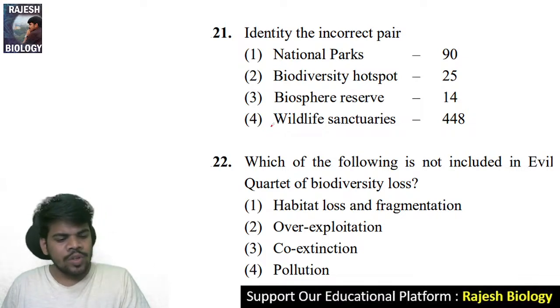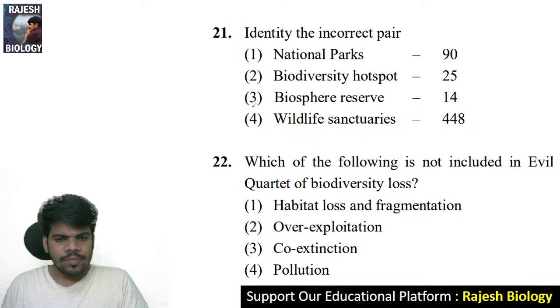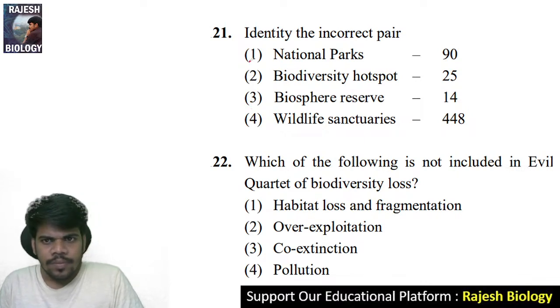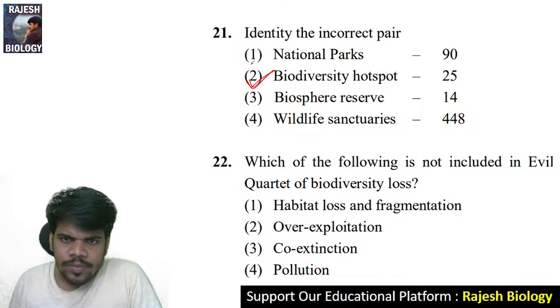Yeah, 21st question, the right answer is national parks 90 only. The right answer is biodiversity hotspots. They are not 25. Okay.